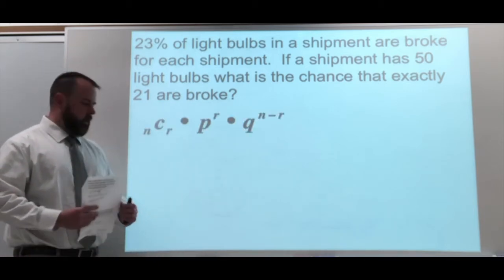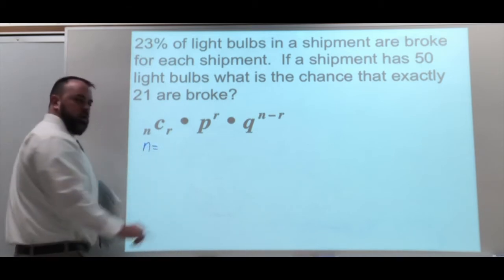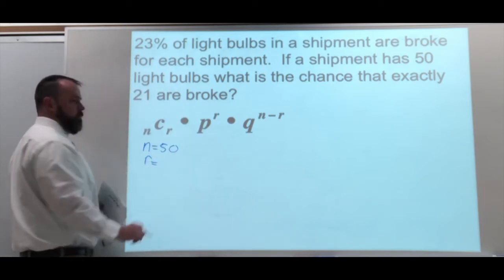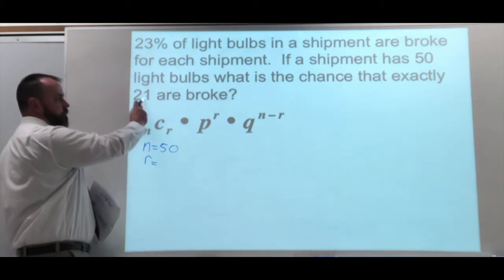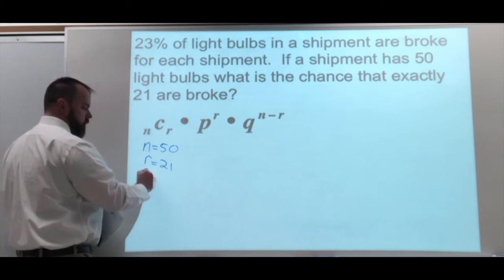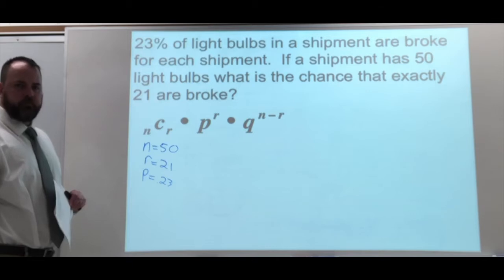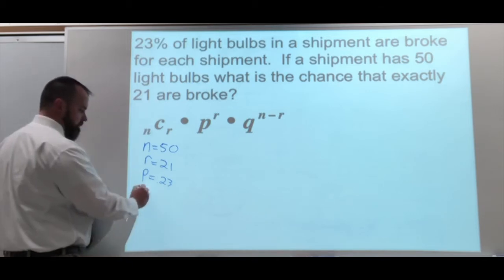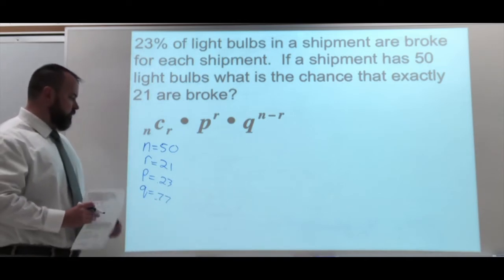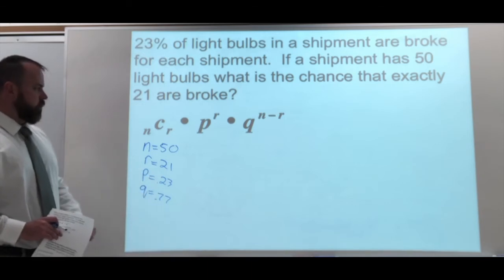Okay, putting the formula back up here. Now let's write down some of our values. For our n, total number of trials, we have 50. Our r, that's the number of successes we're looking for. We're looking for exactly 21. And our P and our Q. Our P is 0.23 because that's the chance of a broken light bulb. And our Q is going to be the complement of that. So in this case, 0.77. Remember, they have to add up to 100%. I have them in decimal form, so they add up to 1, 0.23, 0.77.